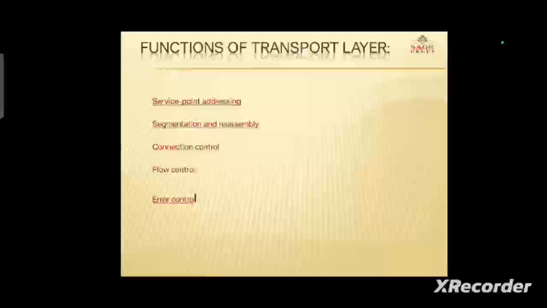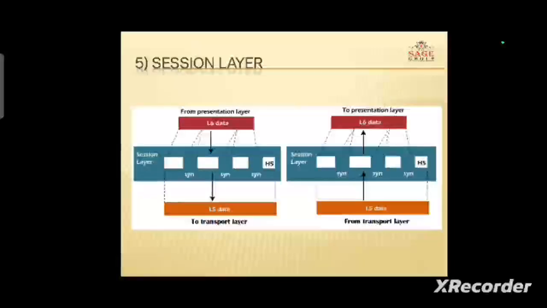So in this slide we can see flow control and error control. This is already done by the data link layer and network layer also. Another one is connection control. Connection control basically defines two main services: connection oriented and connectionless services, and the service point addressing and segmentation and reassembly.